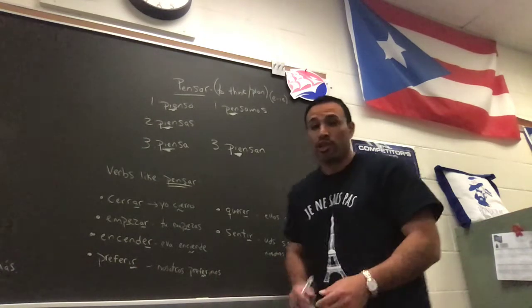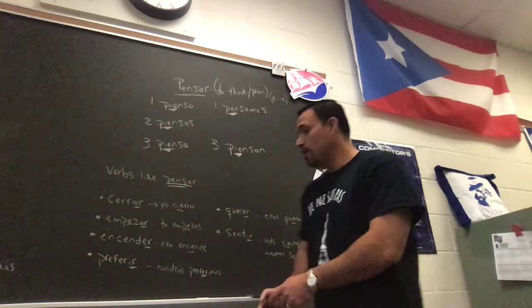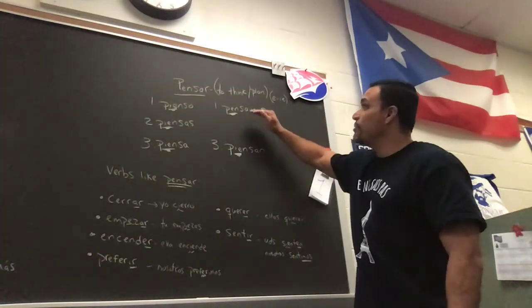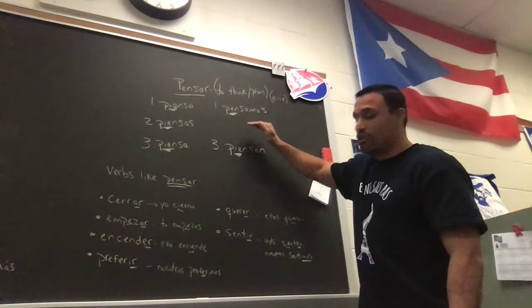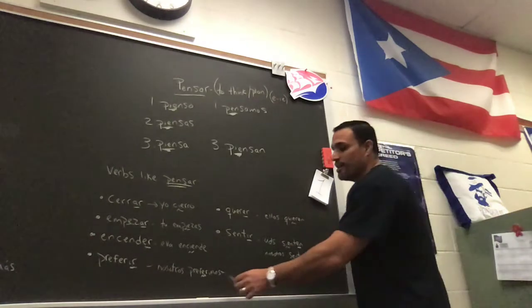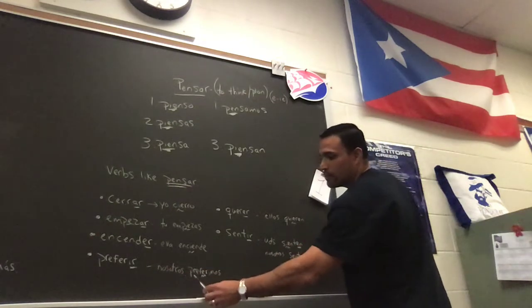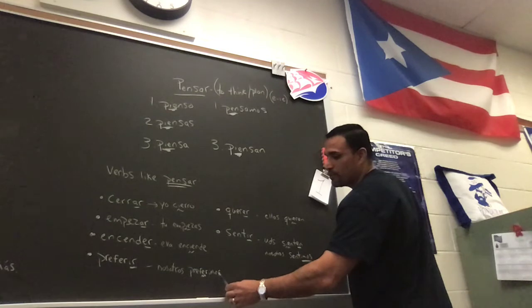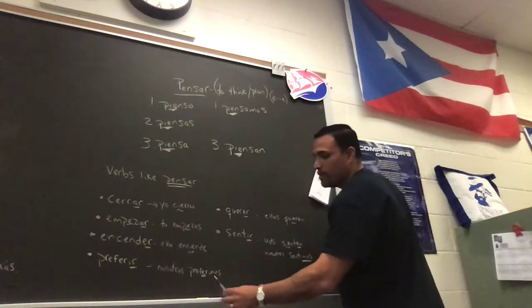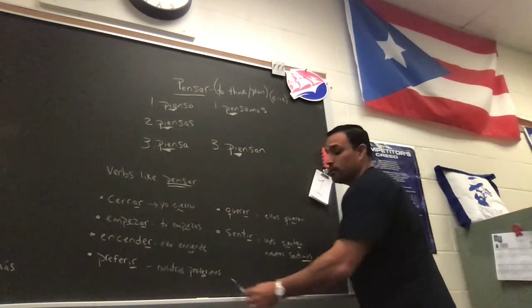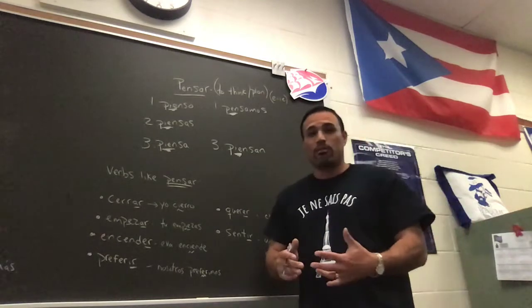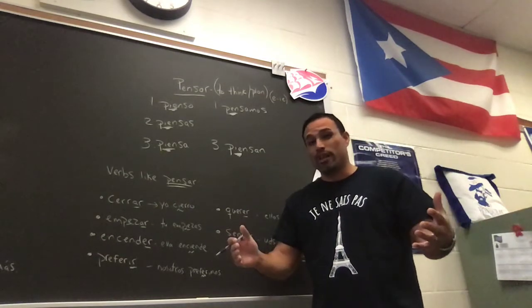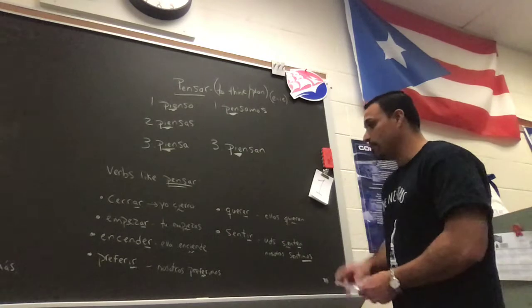So preferir, this E here goes to IE. So the yo form would be yo prefiero, right? But in the nosotros form, remember we said up here, the nosotros is not ever going to change. So down here, there's no stem change because I have nosotros preferimos. All right, and it's an IR verb, so it ends in IMOS. You're starting to see the importance of why we had to memorize those AR, ER, and IR regular tense endings, because here they're showing up.